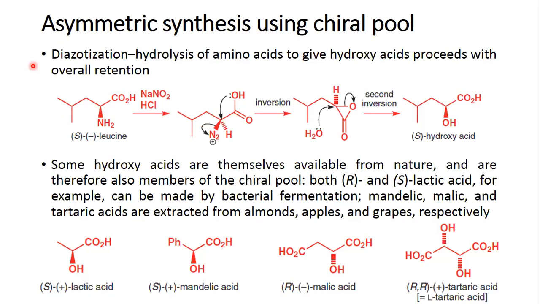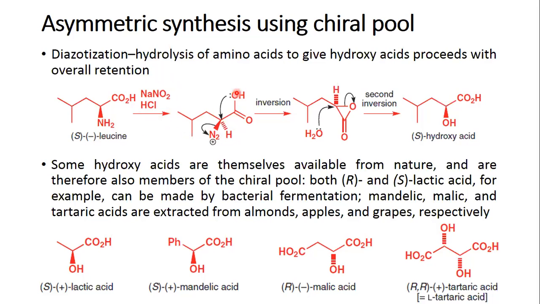So if you are starting with the S isomer, you diazotize this using nitrous acid, which is formed in situ by the reaction of sodium nitrite and concentrated HCl, to form a diazonium salt of this primary amine group.